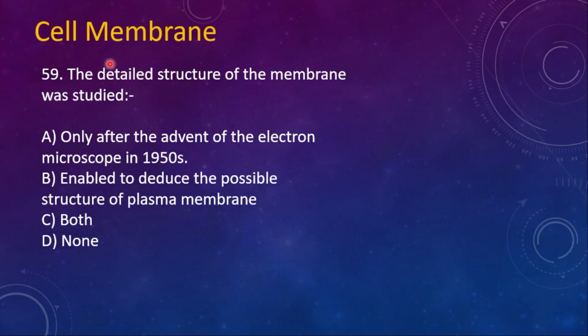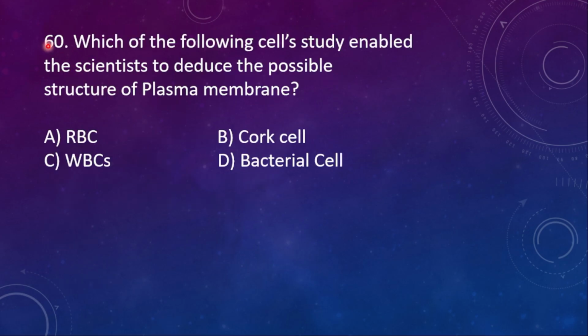Now the questions from cell membrane. 59th one, the detailed structure of the membrane was studied. Option A, only after the advent of the electron microscope in 1950s. B, unable to deduce the possible structure of plasma membrane. C, both, and then D, none. Here option A and B both are correct with respect to the cell membrane structure study.